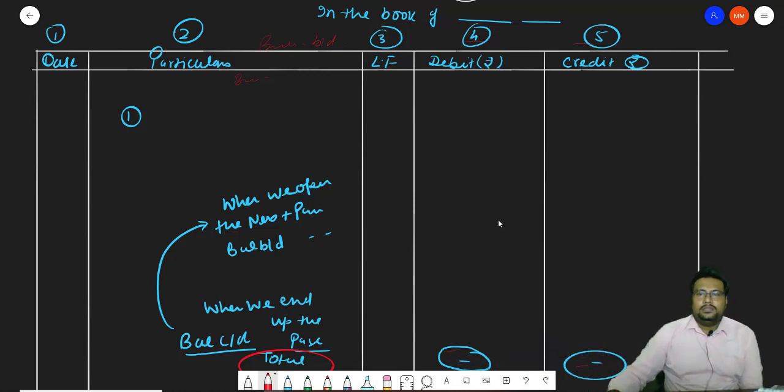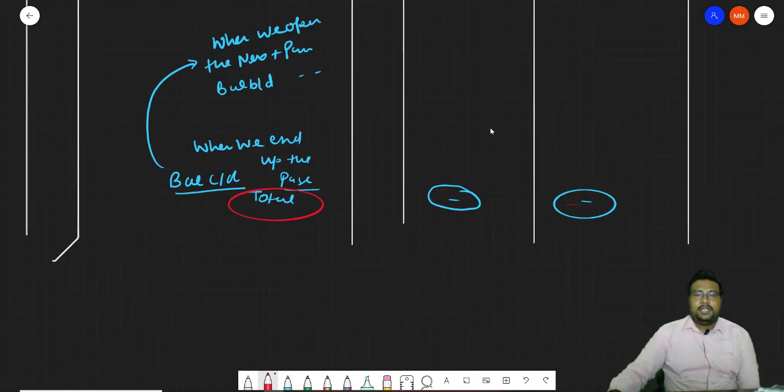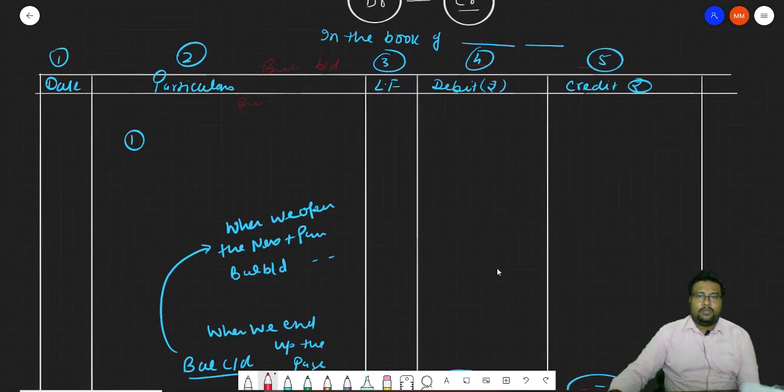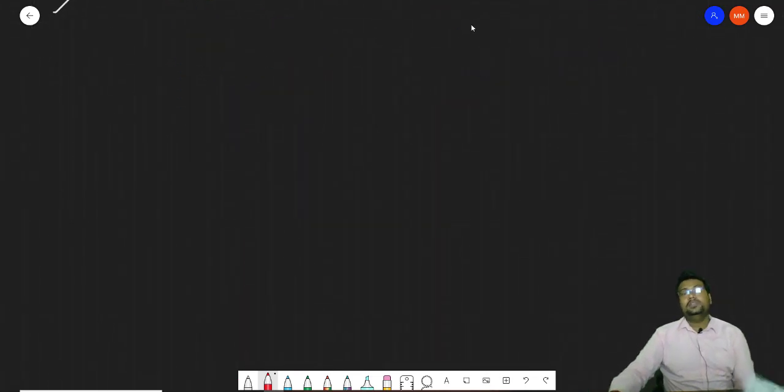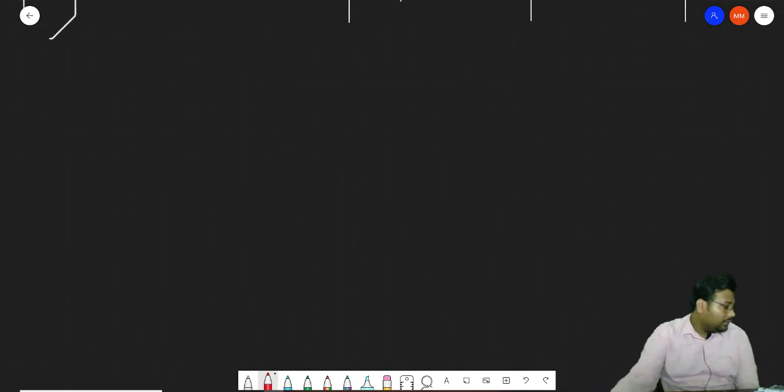Now we will understand some advantages and disadvantages also. So format, how many columns are in journal? 5 columns. Which one is the third one? Ledger folio. Which one is the first one? Date column. Advantage of journal. ठीक है जी. So देखो, 3 basic advantages of journal is there.